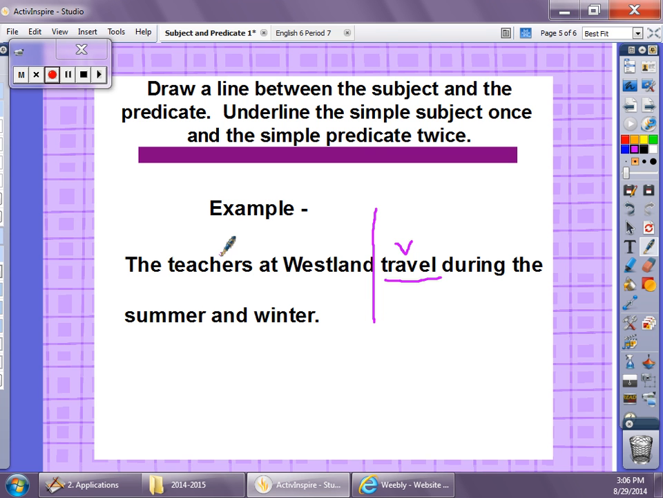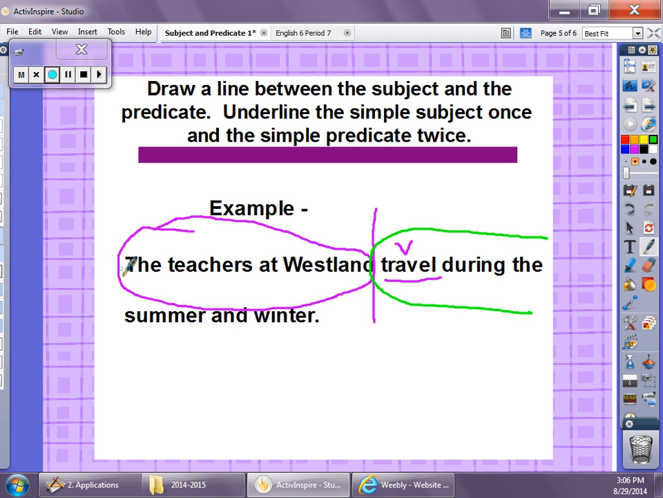So everything here is the complete subject. And everything, we'll switch colors here to magical green, everything on this side is the complete predicate. All right? Well, what about the simple? Underline the simple subject once and the simple predicate twice. So is this sentence about teachers or Westland? They're both nouns.